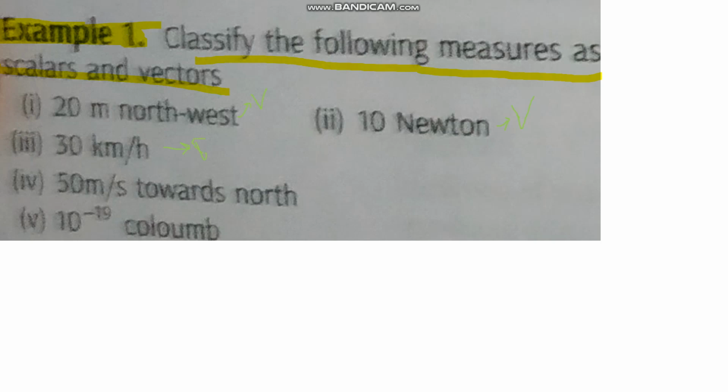I am writing scalar because I had first written V. That's my fault. See, this one is directed, means we have given the direction, so velocity is a vector. This is something you must know if you know a little bit of physics. Charge is a scalar quantity. So this is a scalar.